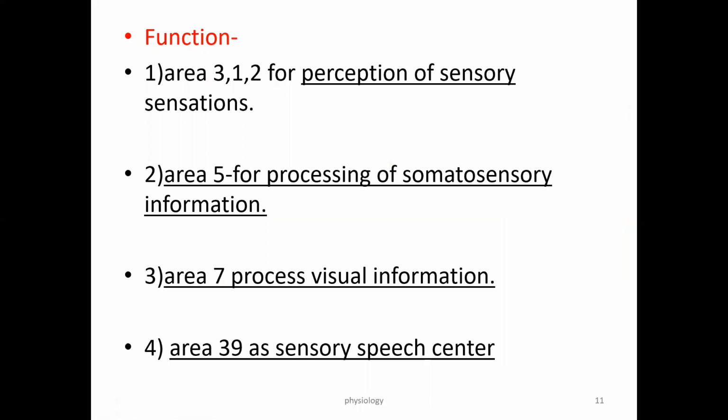Now, what are the functions of this sensory cortex? Areas number 3, 1, 2 mainly deal with perception; that is the primary sensory cortex. It is the first area to receive the signal, that is perception of sensory sensation. And for processing, once the signals arrive at areas 3, 1, 2, they get processed in area number 5. That's why it is called the somatosensory association area. Area number 7 is for visual sensory information processing. Area number 39 is for sensory speech center processing. So these are the main functions of our primary somatosensory area and the association somatosensory area.